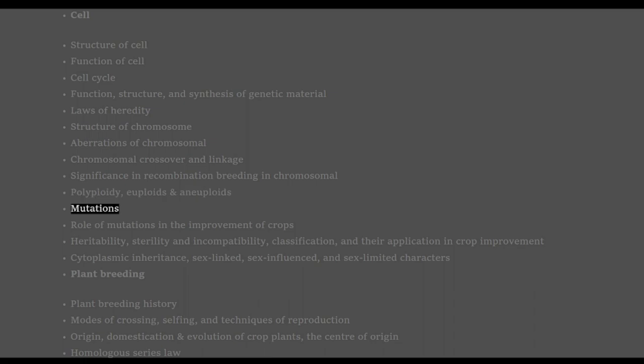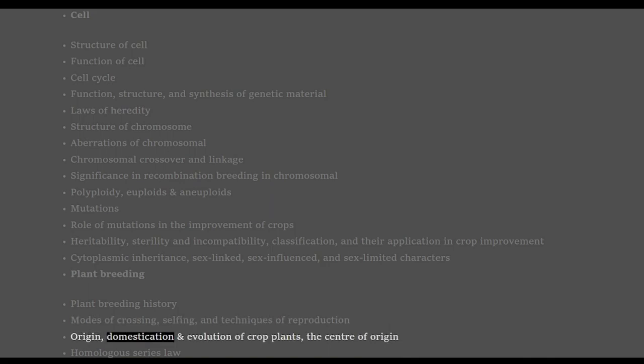Mutations. Role of mutations in the improvement of crops. Heritability, sterility and incompatibility, classification, and their application in crop improvement. Cytoplasmic inheritance, sex-linked, sex-influenced, and sex-limited characters. Plant breeding. Plant breeding history. Modes of crossing, selfing, and techniques of reproduction.